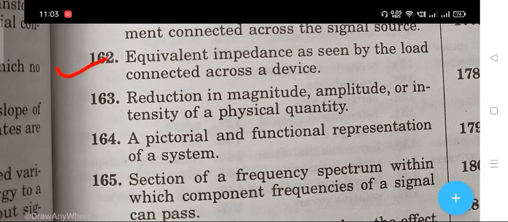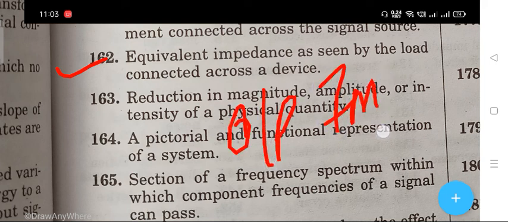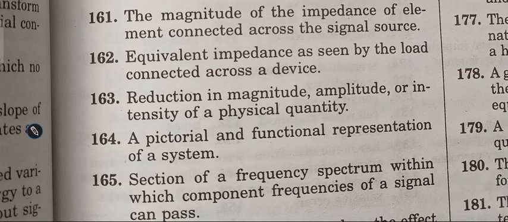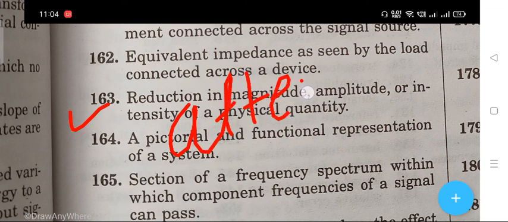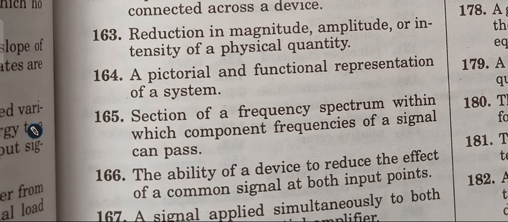Equivalent impedance as seen by the load connected across a device. The right answer is output impedance. The next question: reduction in magnitude, amplitude, or intensity of a physical quantity. The right answer is attenuation. The next question is 164.